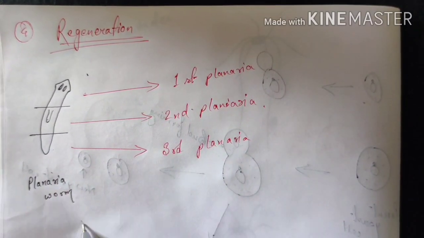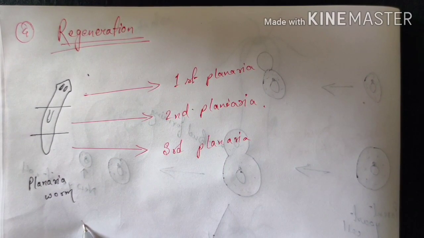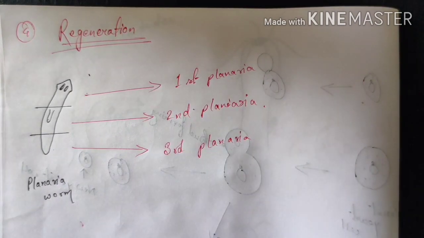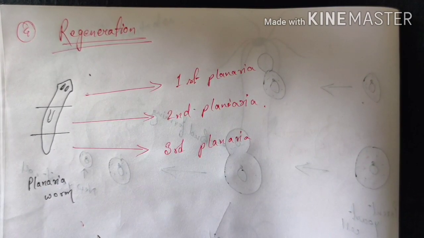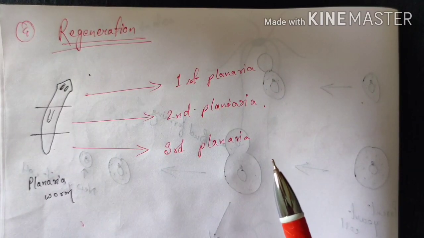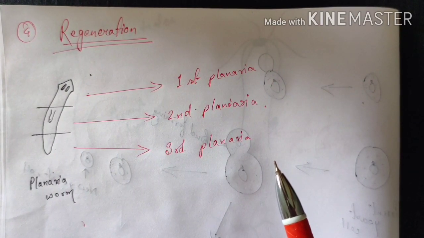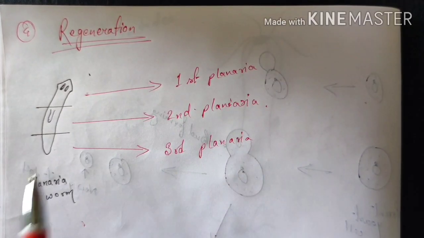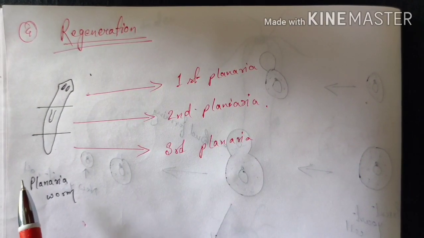So this is how the regeneration process takes place. The same process also happens in case of Hydra. If accidentally any body part of the Hydra plant gets cut out, then from that cut out part a new Hydra plant can generate. This happens because these organisms are very simple in origin.